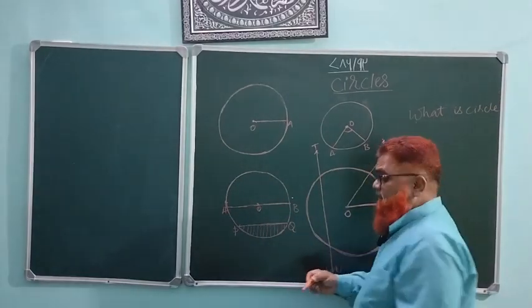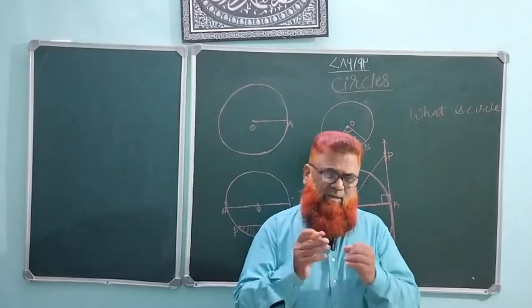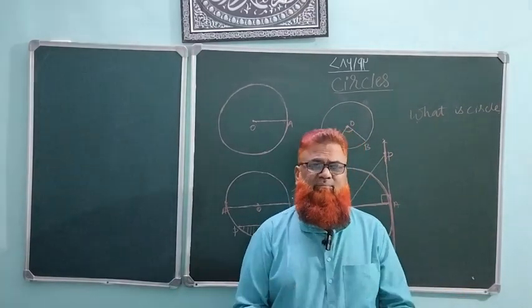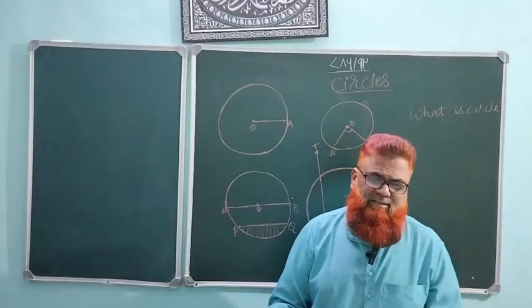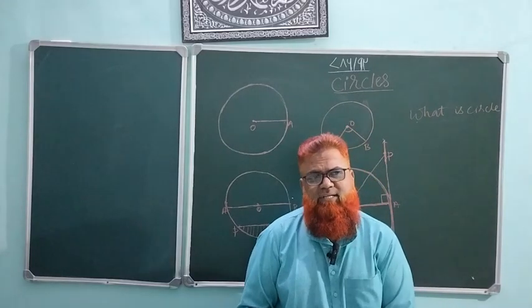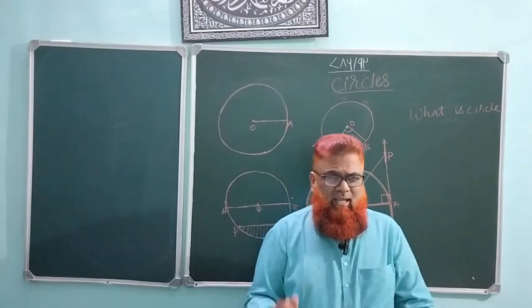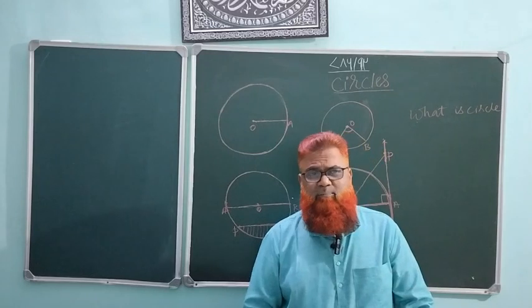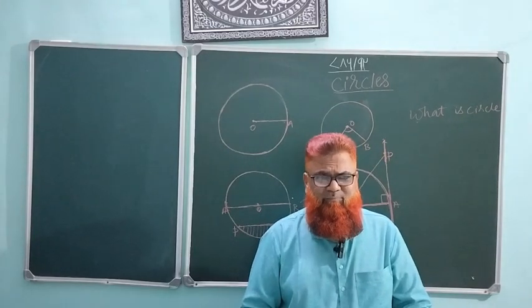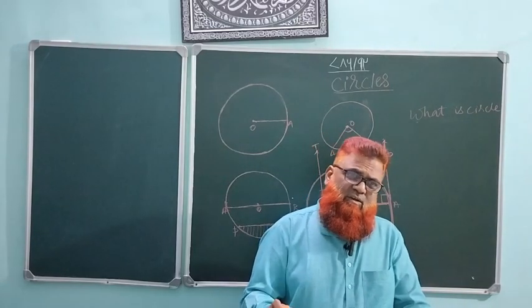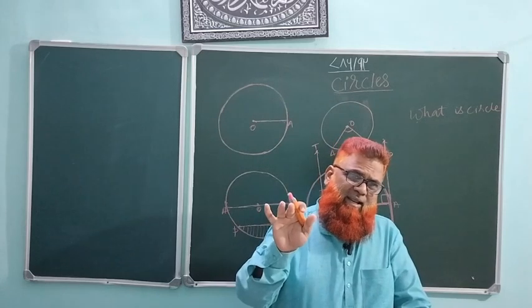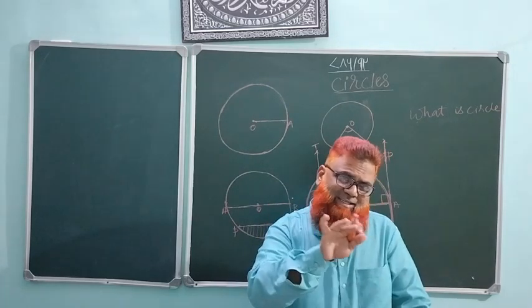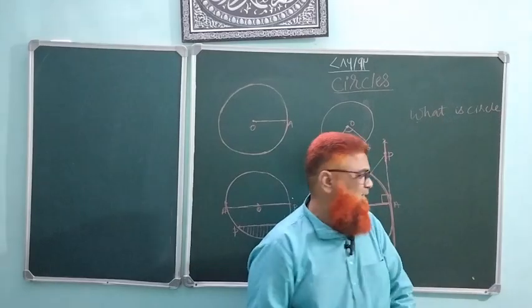There are many more definitions which involve the circle. The first definition is that a circle is the locus of a point moving in a plane such that the distance from the point in the plane to its center is always constant.